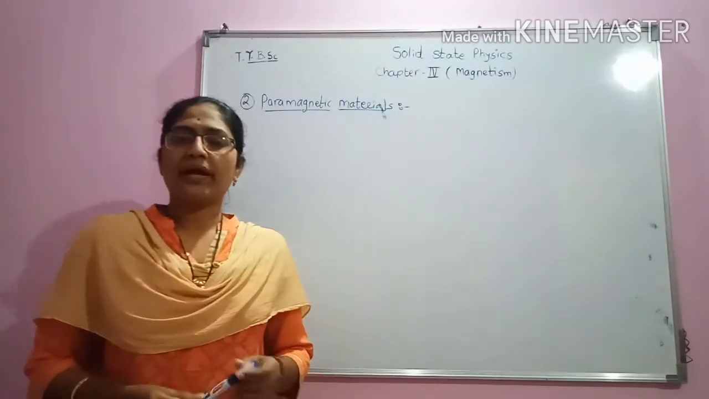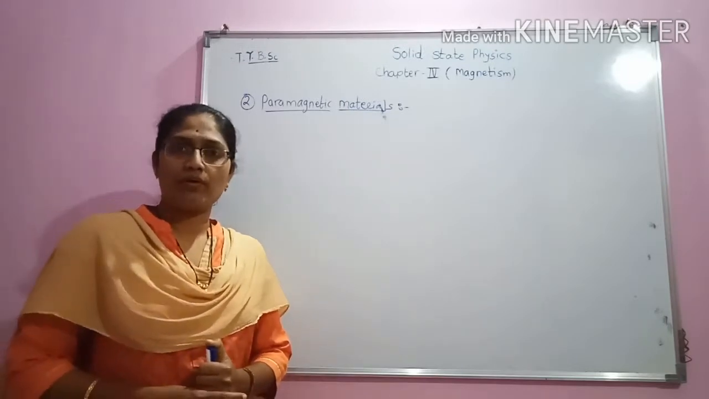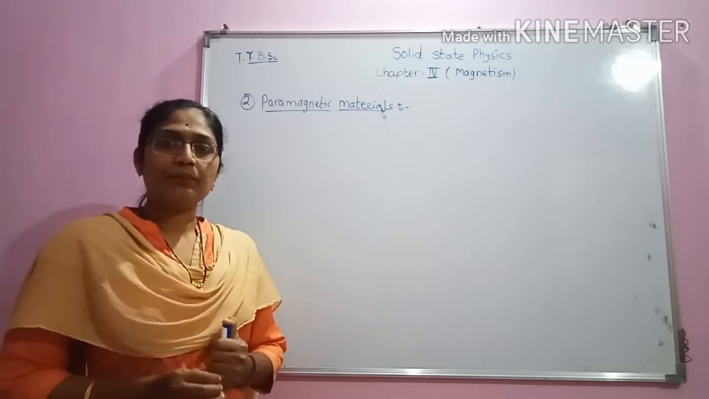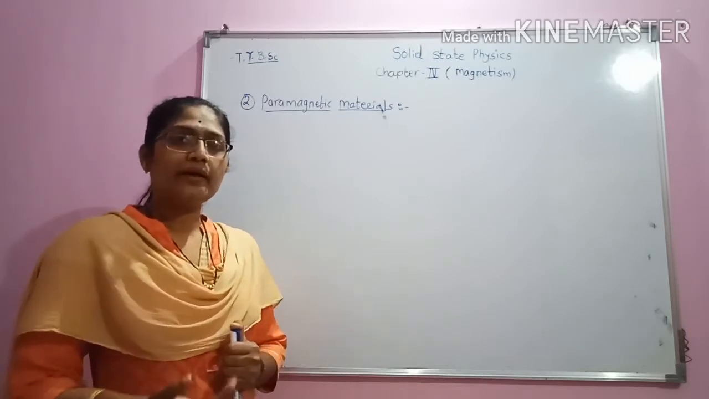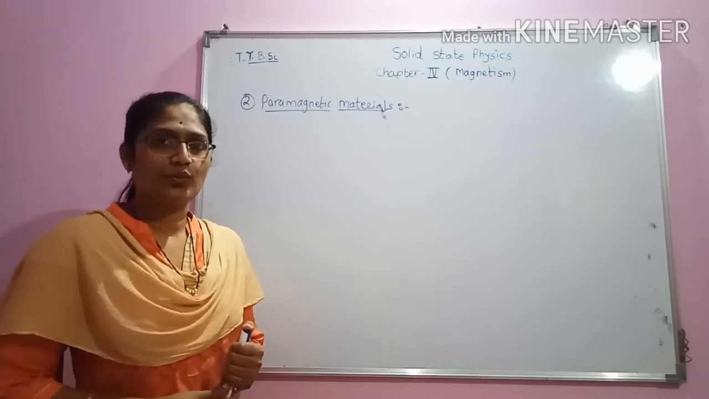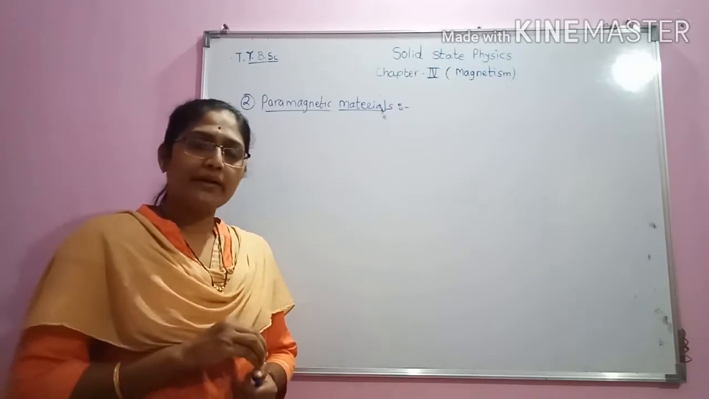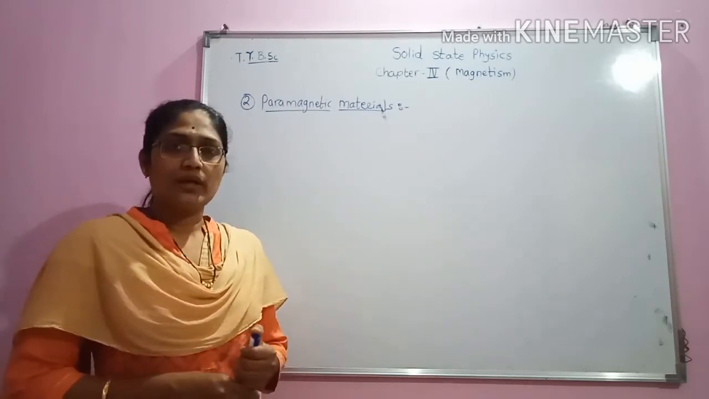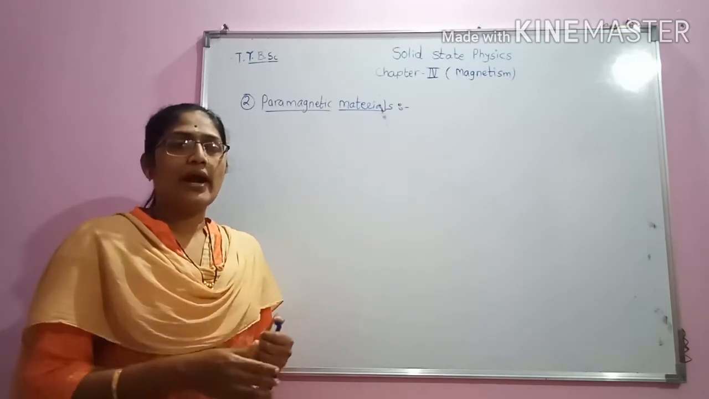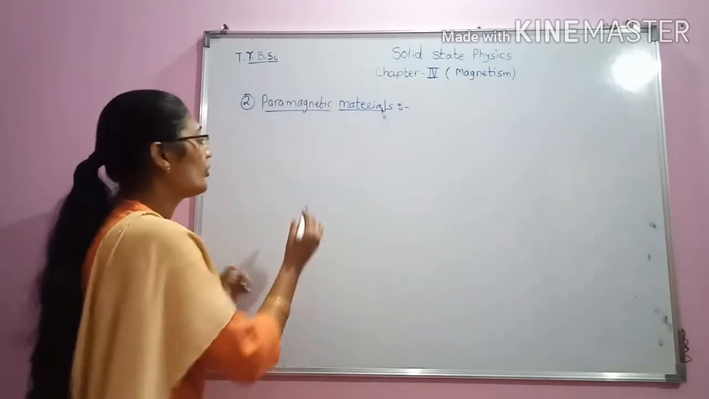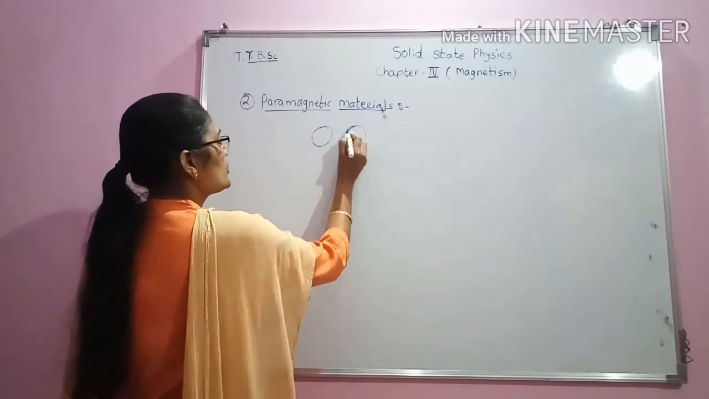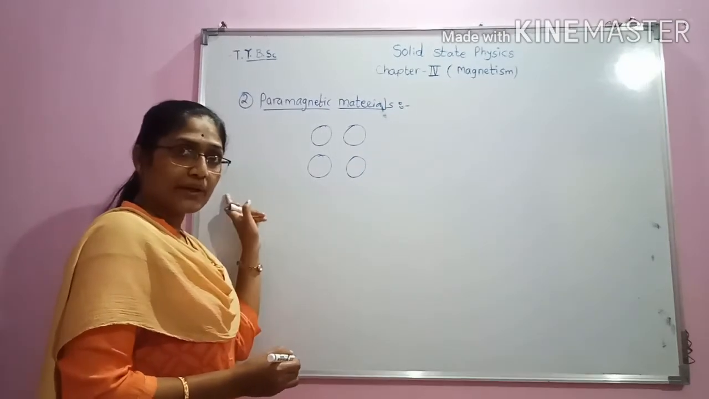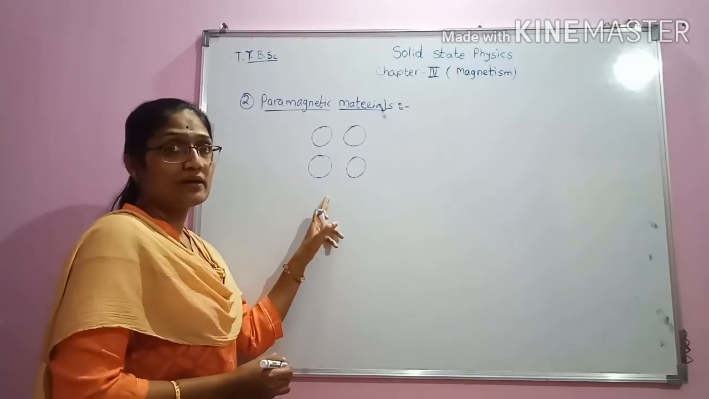Paramagnetic materials are the magnetic materials which will have dipole moments in them, but the addition of them is such that the net magnetic moment will be zero, and hence when we apply a magnetic field, then only these magnetic moments will align themselves in the direction of the magnetic field and they will show magnetism. Therefore, in these magnetic materials, dipole moments are present. In diamagnetic materials, such dipole moments are absent.